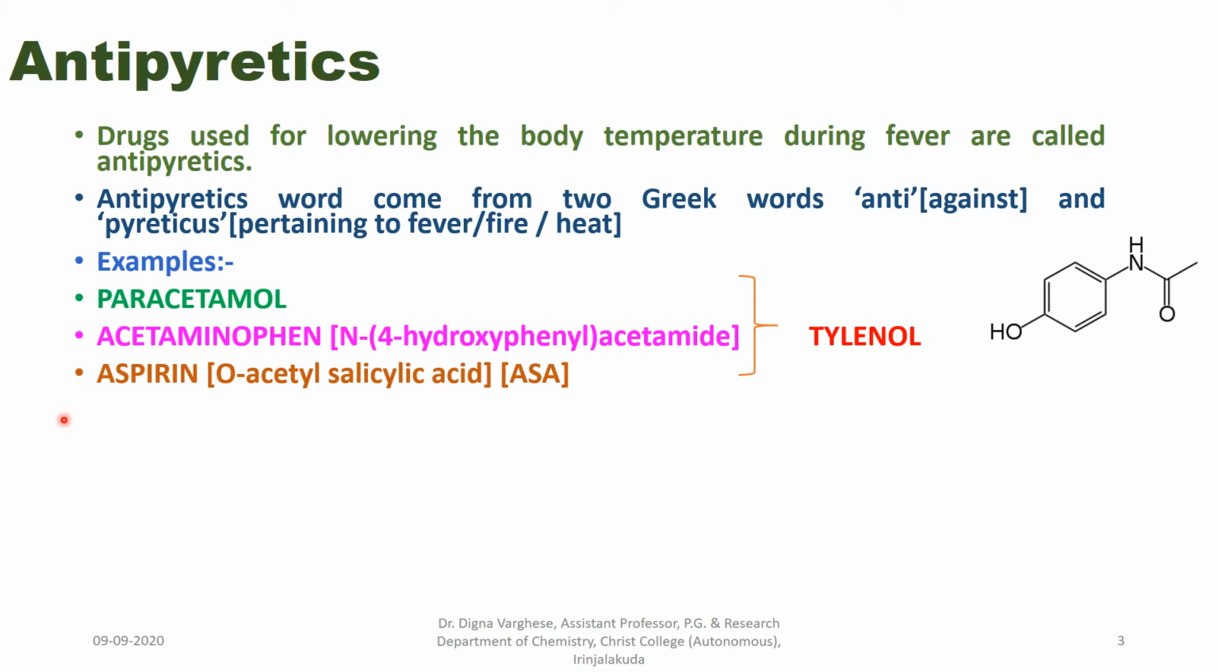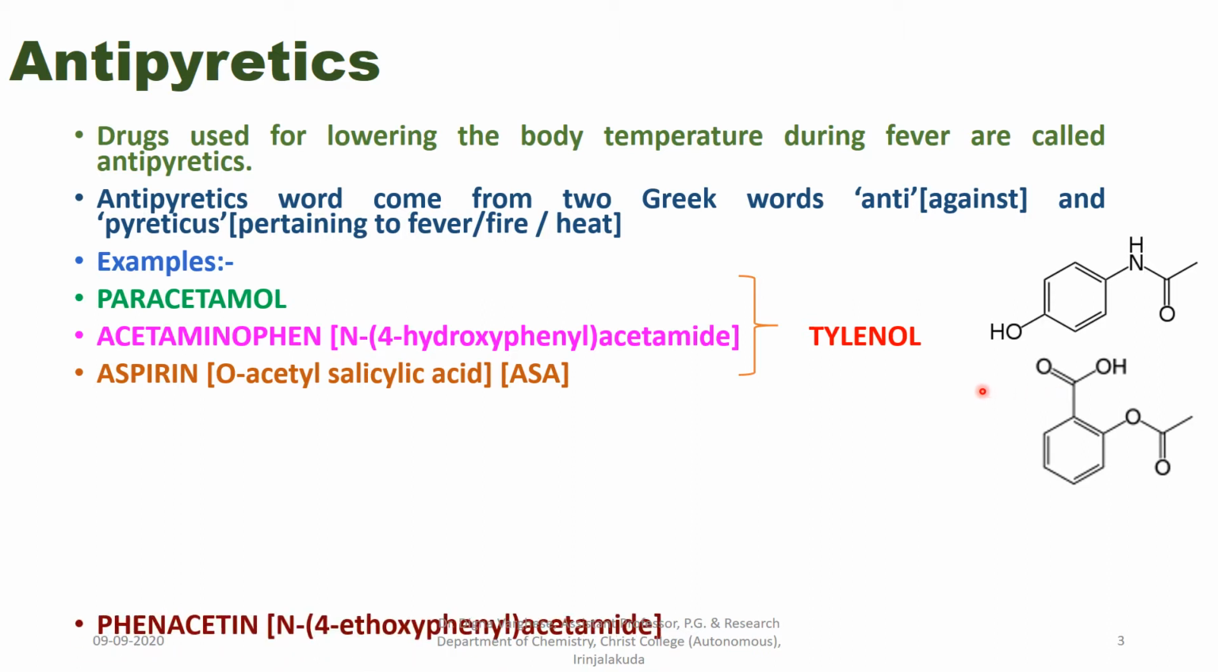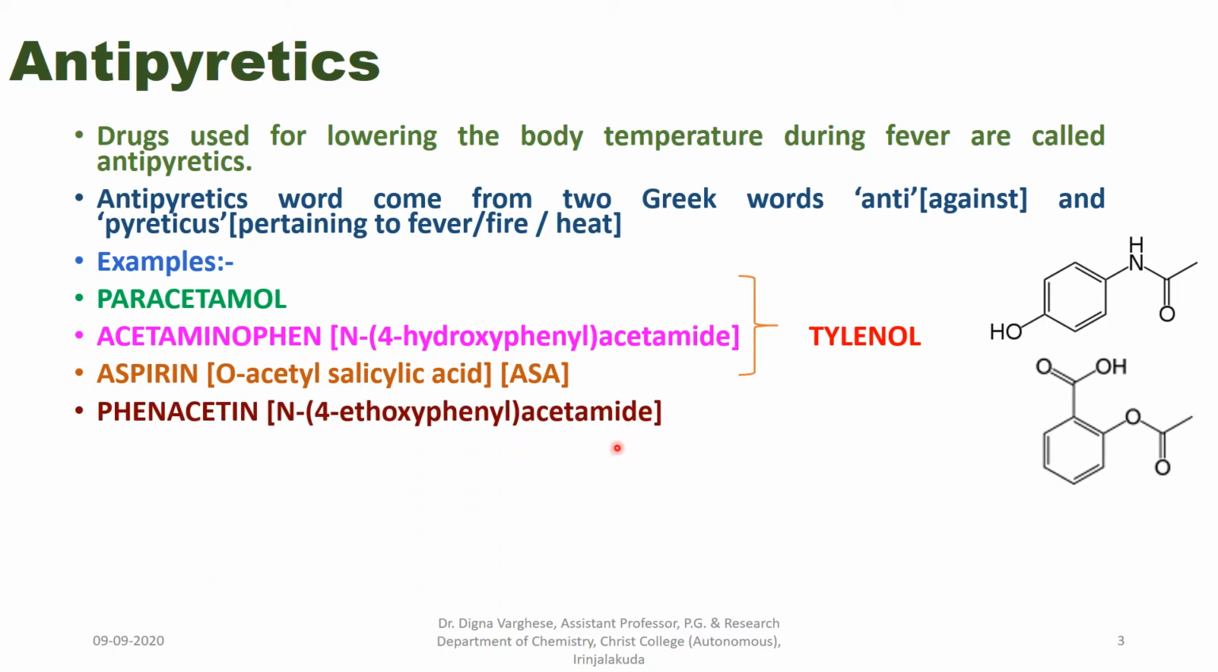Aspirin, orthoacetyl salicylic acid, ASA. Its structure is: orthoacetyl group is here at its ortho position, acid group is here. So orthoacetyl salicylic acid. Phenacetin, that is N,4-ethoxyphenyl acetamide. 4-ethoxyphenyl acetamide, that is phenacetin.